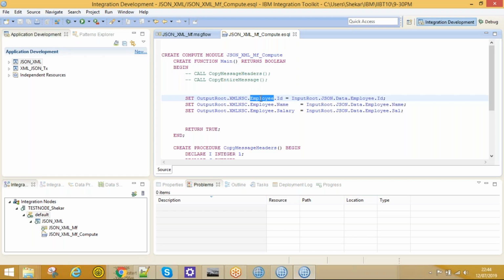It's okay, right? Okay. Yeah, thank you. I think today is enough. Today we worked on transformation, that is XML to JSON and JSON to XML.